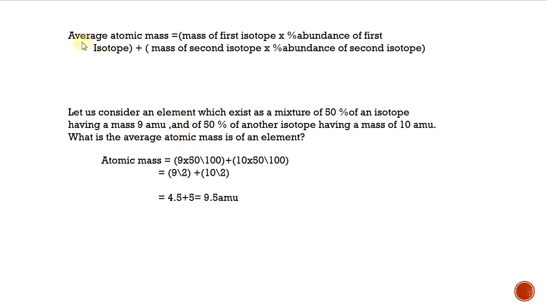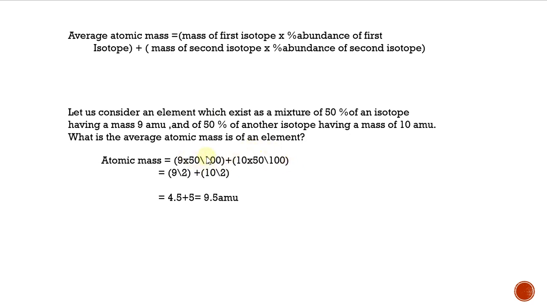So average atomic mass is equal to the mass of the first isotope. The mass of the first isotope is 9, so 9 into the percentage abundance of the first isotope. Percentage how much? 50, so 50 divided by 100. Then the second isotope, how much? 10 AMU. So 10 into 50 divided by 100.